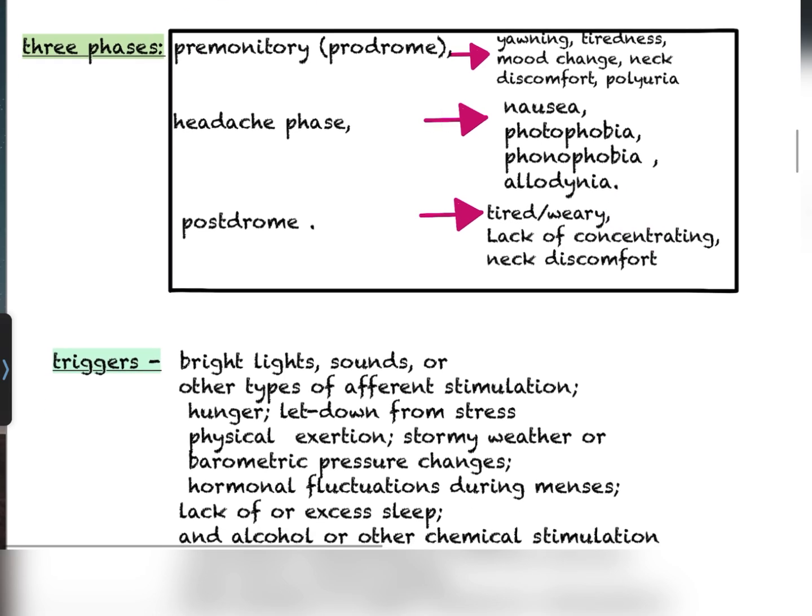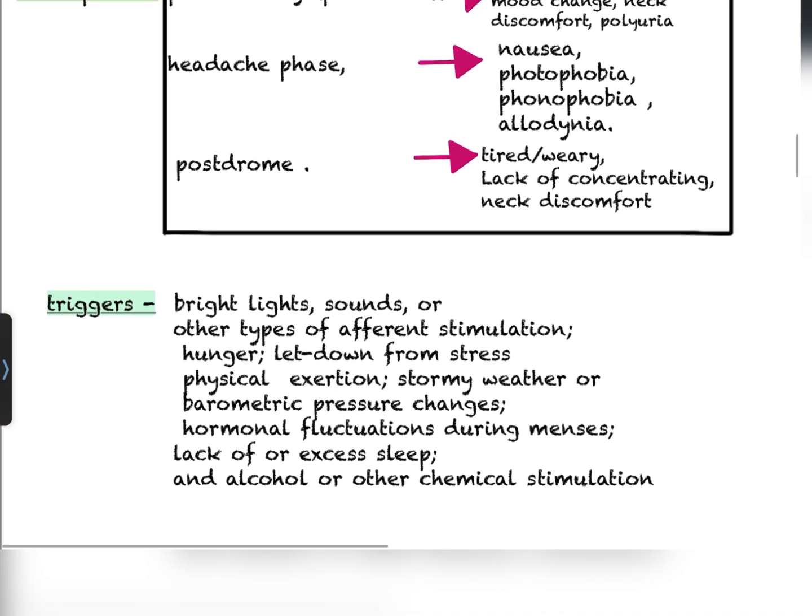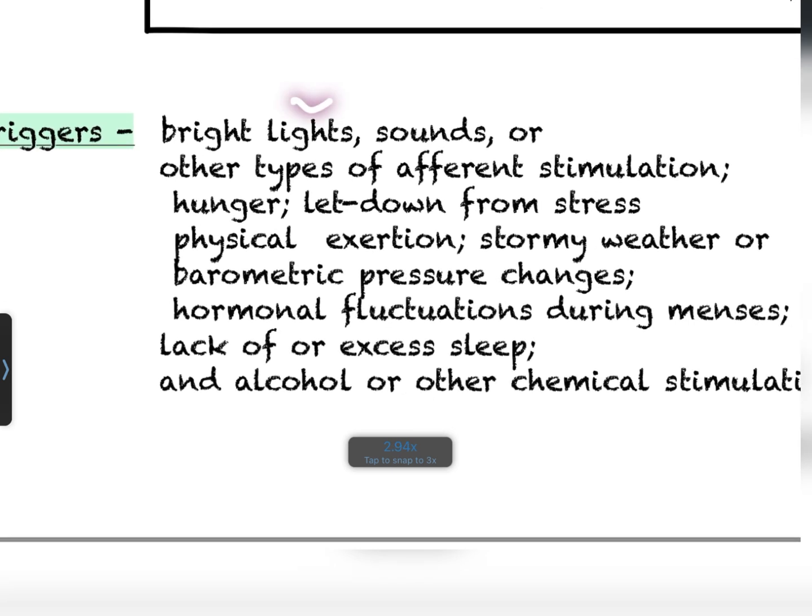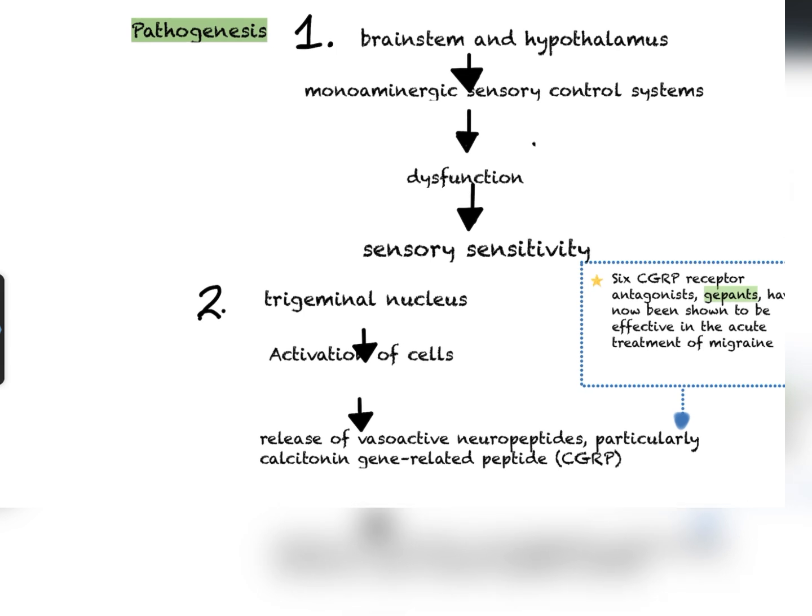So now let's come to the triggers. What are the triggers for migraine? You will have bright light, sound, other types of sensory stimulation, hunger, stress, anxiety, hormonal fluctuation during periods, barometric changes, alcohol withdrawal, etc. Pathogenesis is important because if you understand the pathogenesis, you can understand the treatment part.